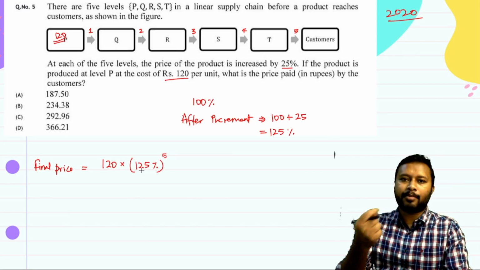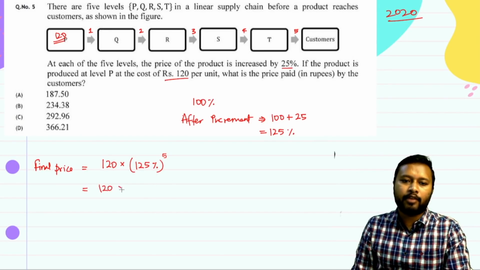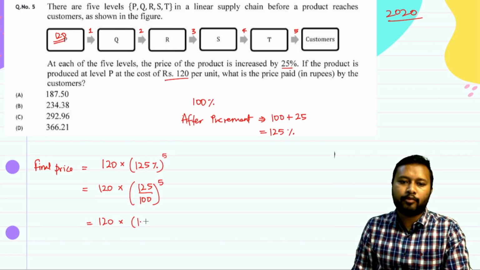Now you know, whenever a percentage is written, you have to divide that by 100, right? Any percentage means dividing by 100. So it is going to be 120 multiplied by 125 divided by 100 to the power 5, or you can write it as 120 multiplied by 1.25 to the power 5.